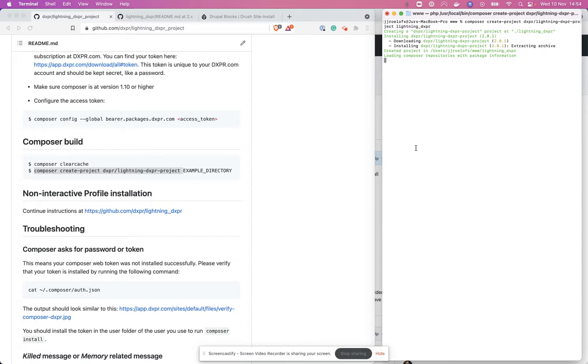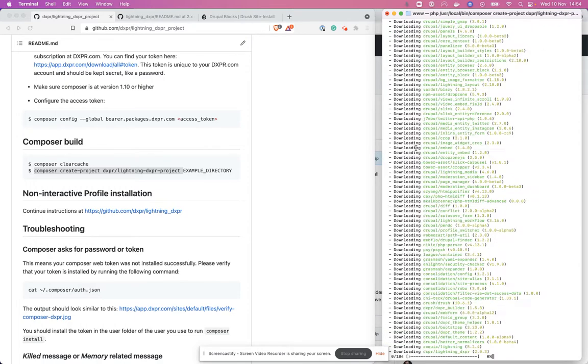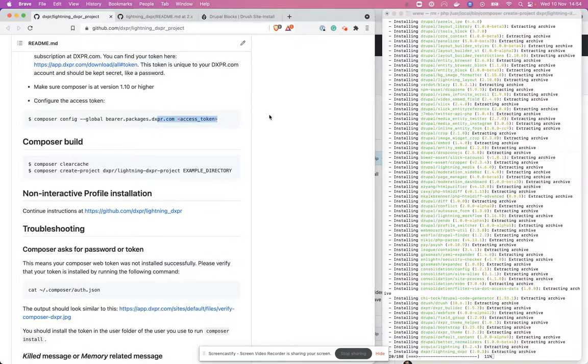It should complete without any prompts for usernames or passwords. If you do get a prompt for a username or password, that means your access token is not installed correctly, because if it is not installed, it will ask for, for example, a GitHub username so that it can check out or clone the repository from GitHub, which is not what we want here.